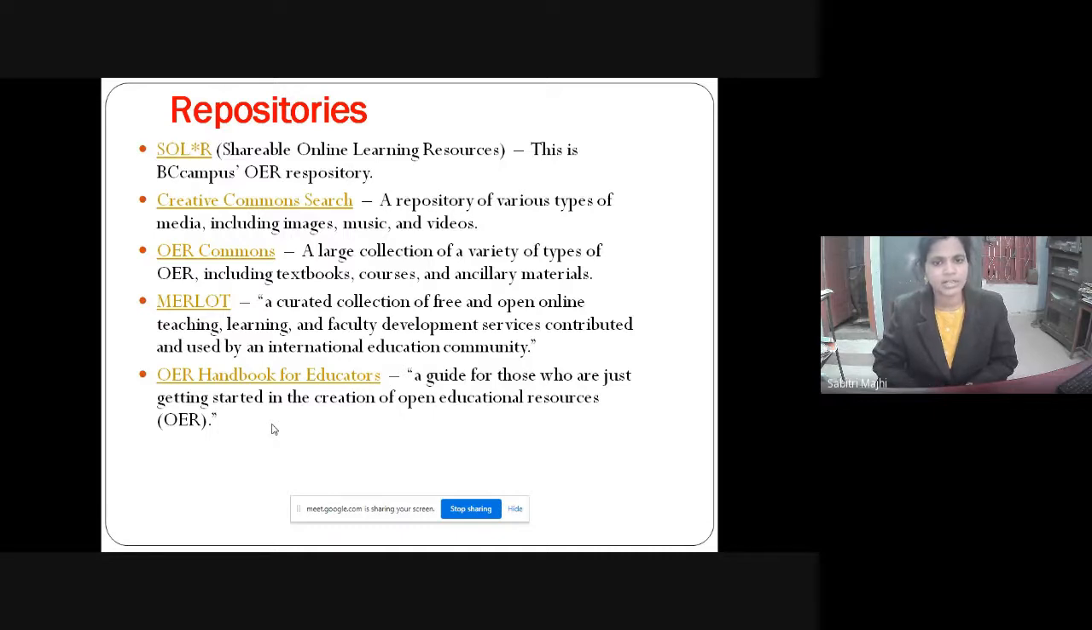Merlot is a curated collection of free and open online teaching, learning, and faculty development services contributed and used by an international education community. OER Handbook for Educators provides a guide for those who are just getting started in the creation of open educational resources.